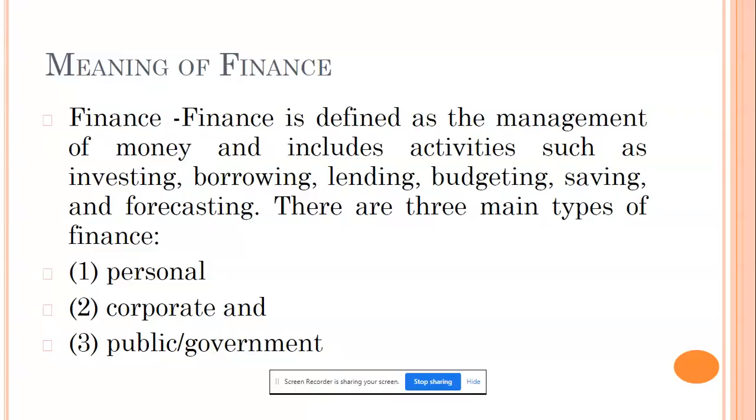That is corporate finance. So what we are going to touch here is the basics of corporate finance. That's what the syllabus talks about. The last one is public or government finance. So it is about the government revenue and government payments. What are all the sources of revenue for the government? What are all the payments the government made? Correct? So this is called a type of public finance or government finance.